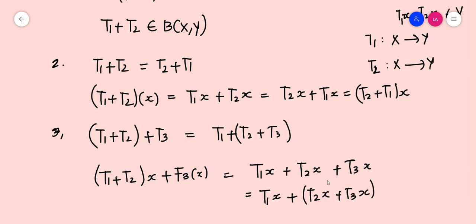This can be done because T1x, T2x, T3x are elements of Y, and Y is a vector space. In a vector space, associativity under addition holds.